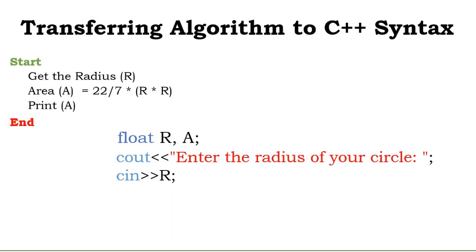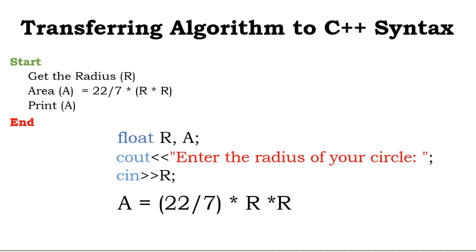So we say cout, enter the radius of the circle, and when the user enters the radius, we use cin to take it. Remember that anytime you want to get something from the user, it is cout and cin. You cout to prompt the user, and you use cin to pick the value into the memory location, and then we process the area, as already discussed in the algorithm.